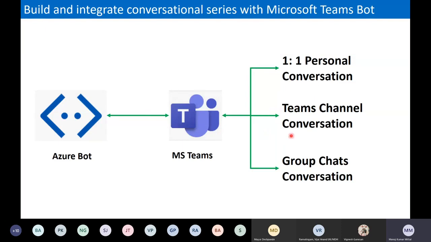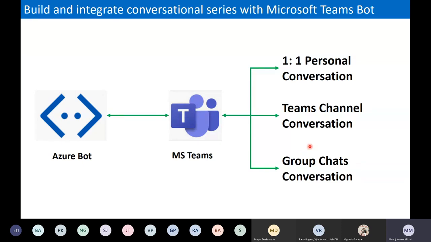So the conversation is not going to be exposed to anyone else. The second type of conversation is the Teams channel conversation. When a group of people exist within a team and we are talking with a bot within a team, it's exposed to a lot of other people, the members of the channel. So all those people can also see the conversation.